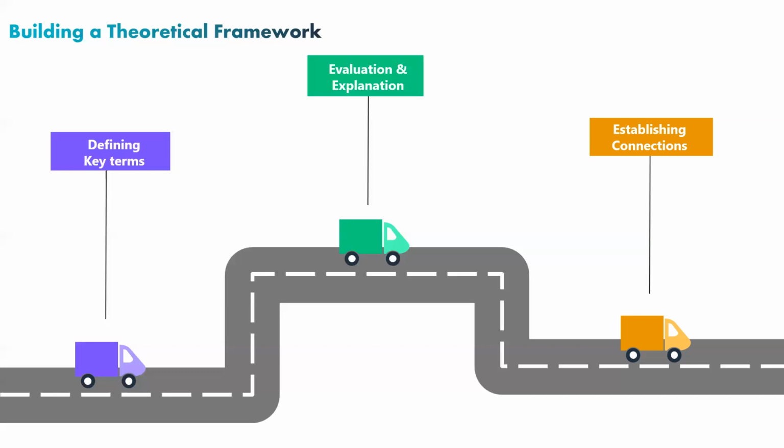Next, while establishing connections, we can identify how our research fits into the already done work and what extensions we can do in the near future. In this way, we can explain the buildup of a theoretical framework.